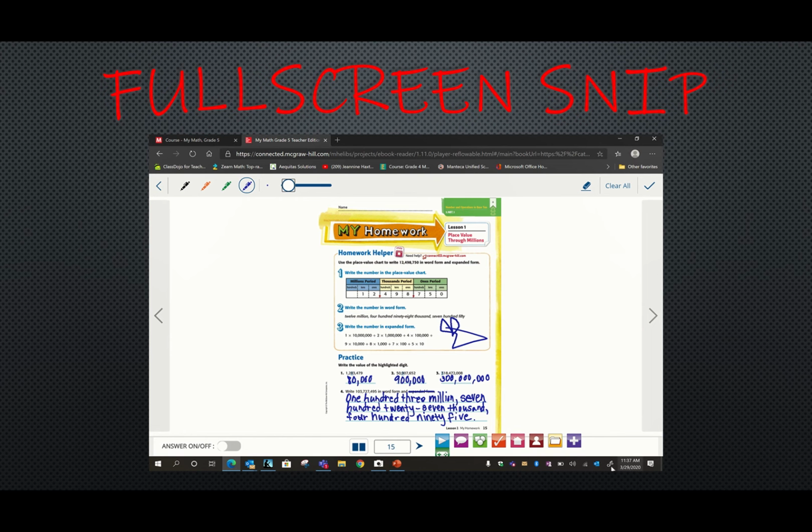Anyway, so we'll come down here at the bottom, and I'm going to click on this little icon here. Should be next to where you have your date and time. When I click on it, one thing I can use is the whiteboard, the virtual whiteboard. But today we're looking at full screen snip. I want to turn this in to my teacher. So I'm going to full screen snip it.